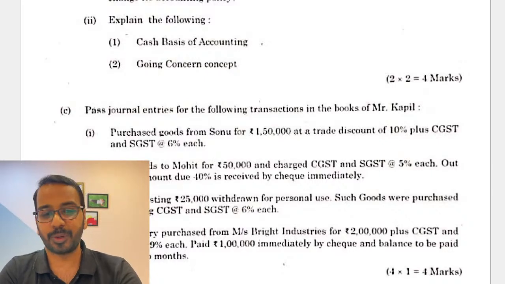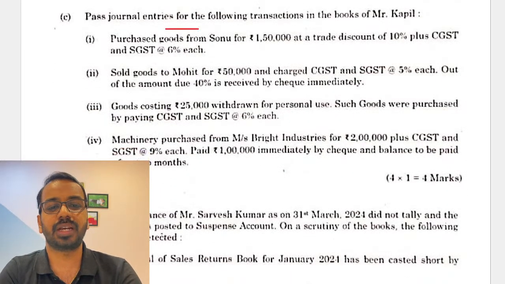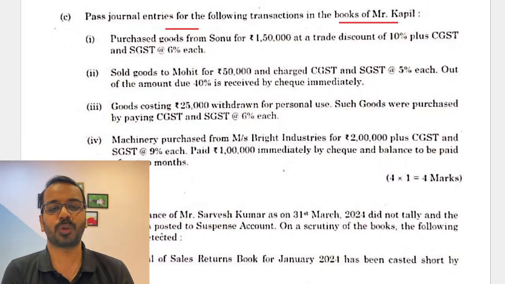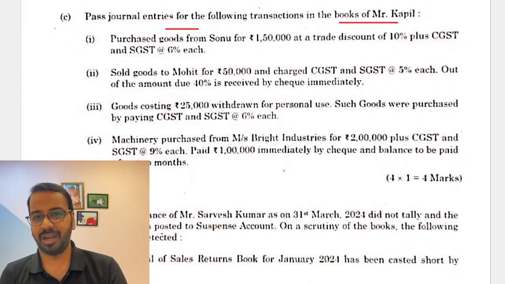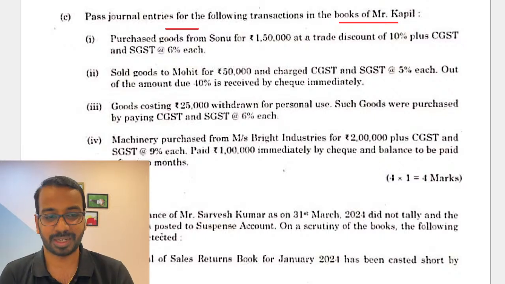Then a theory question on accounting policy, cash basis of accounting, and going concern concept. Again, very simple. Then entries related to GST in the books of account. Now this is again similar to the question in the study material, and has been done in the classes as well. 4 marks straight away in your pocket, right?